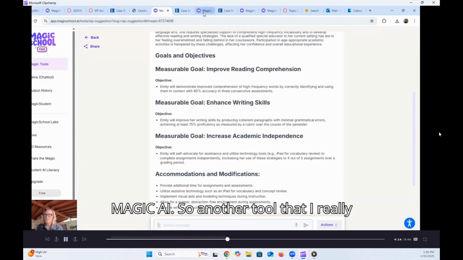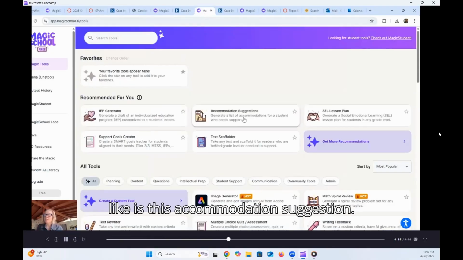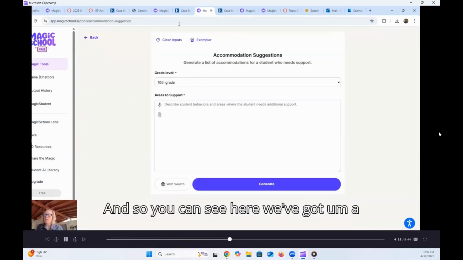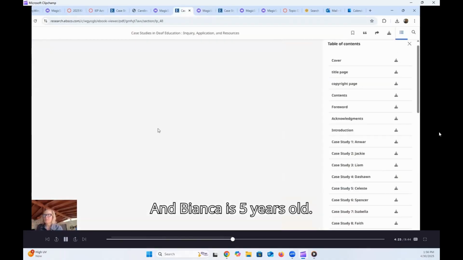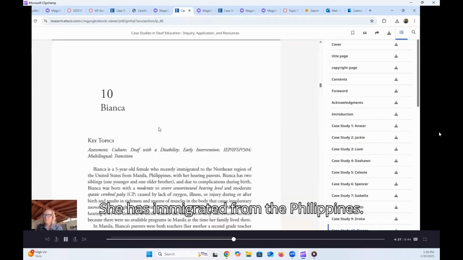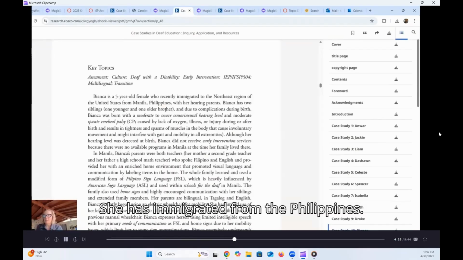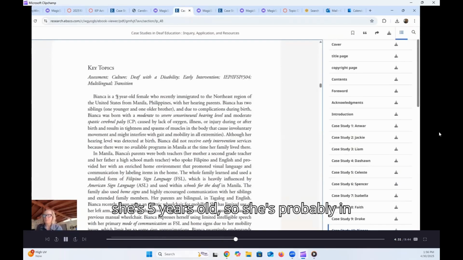Another tool that I really liked is this accommodation suggestion. Here we've got a case study with Bianca. Bianca is 5 years old. She has immigrated from the Philippines. She knows Filipino Sign Language. So she's 5 years old, so she's probably in kindergarten.